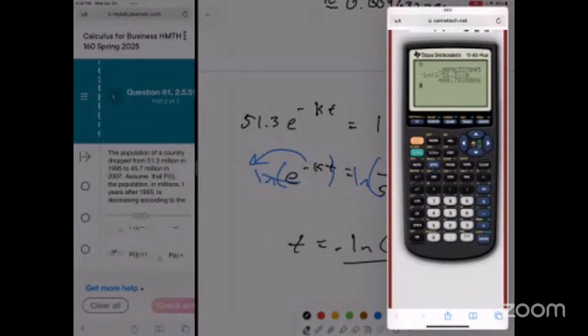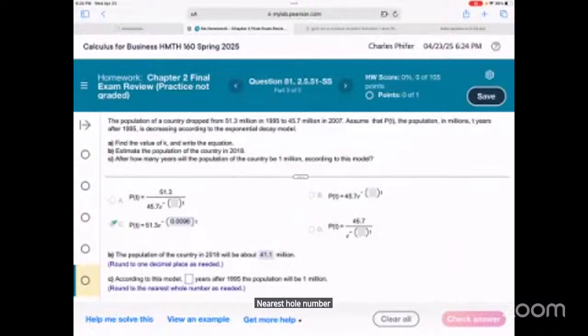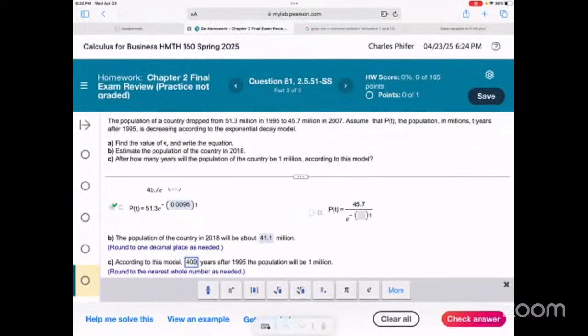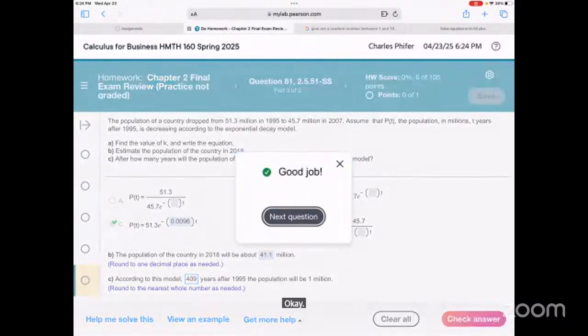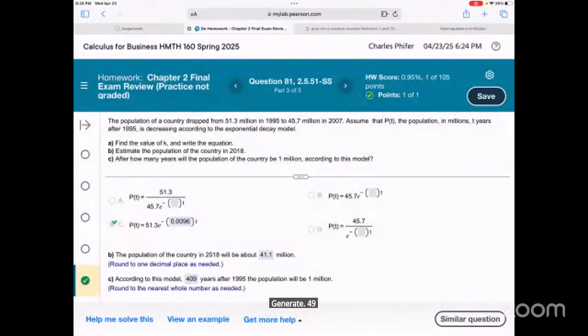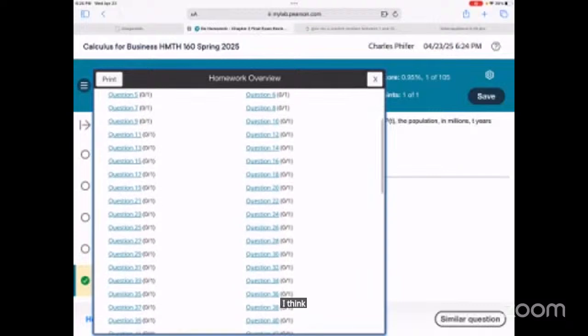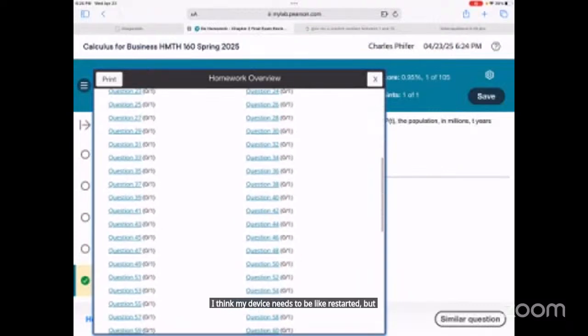Sorry that took so long, guys. Like I said, I was trying to see if I can get this over to work. Nearest whole number 409. Okay. All right, let's try another one. Generate 49 is fine, actually. I think my device needs to be like restarted, but I don't want to eat up more time.